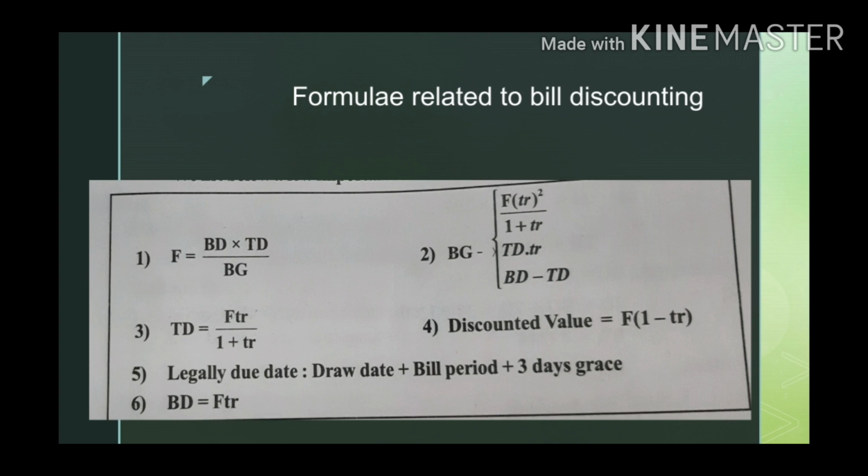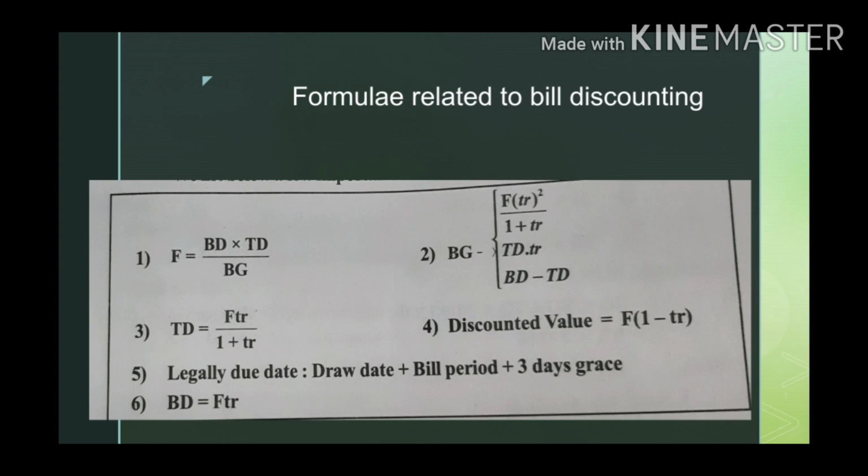According to the problem, whatever data is given, we will be using the banker's gain formula accordingly, and we will substitute in these three formulas. Next, true discount is equal to face value into time into R divided by 1 plus time into R. To find true discount we will use that one.